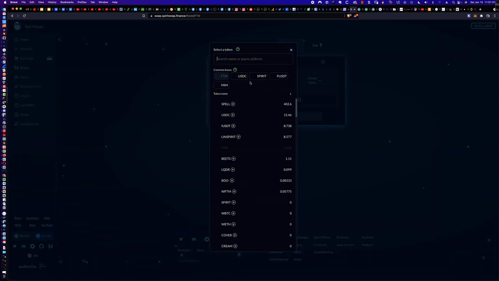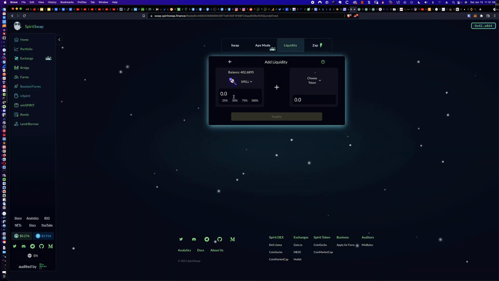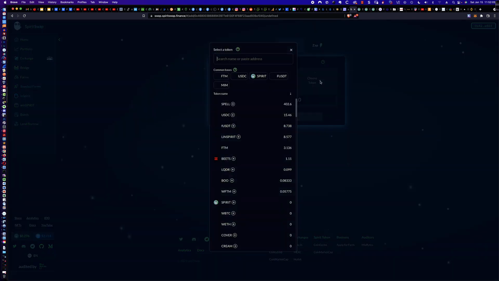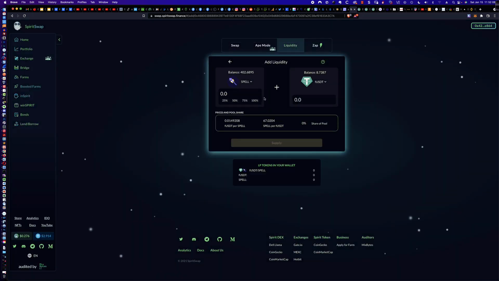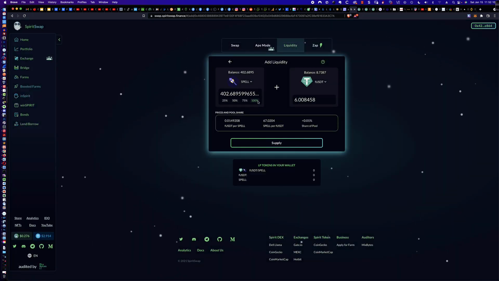And over here, on the left-hand side, I always pick what is of least value. I know I have more FUSDT than I do spell in terms of dollar value, so I would pick spell. I always pick whatever I have the lesser dollar amount in value of from a token perspective and put that on the left. And then over here, we're going to pick FUSDT. I'm going to pick 100%. So we're taking all 402 spell, and you can see that works out to $6, right? And I have about $12, $13 of FUSDT.